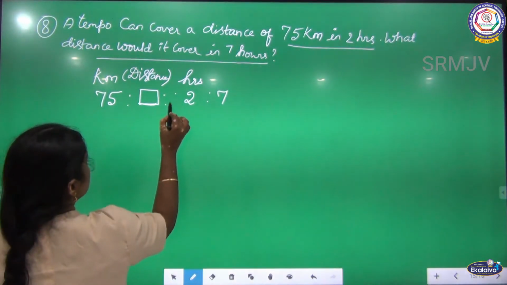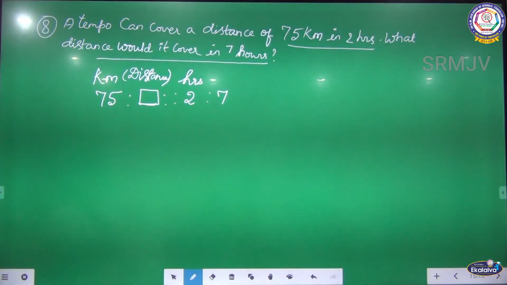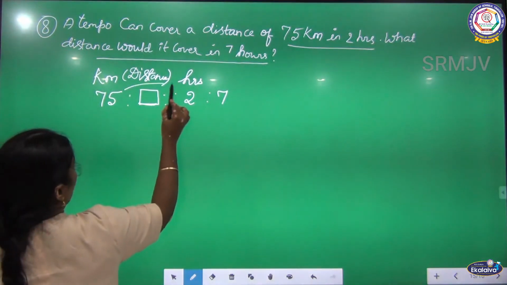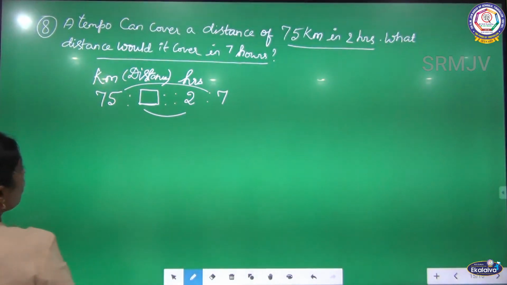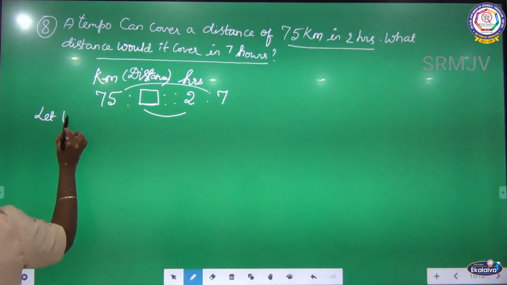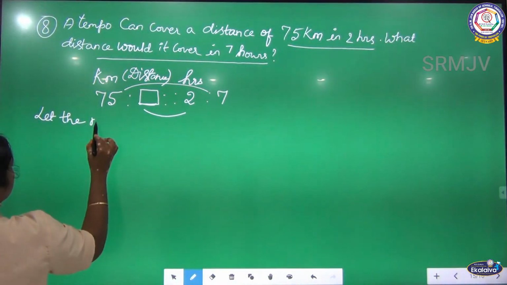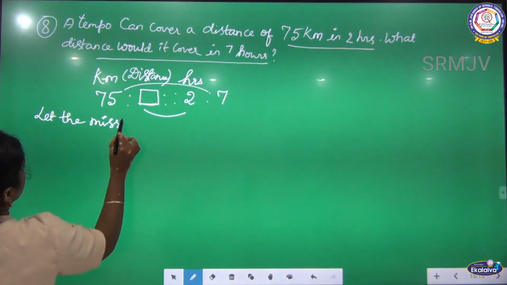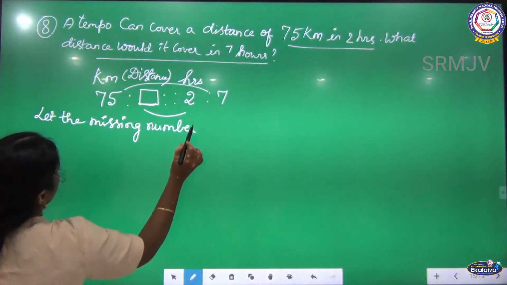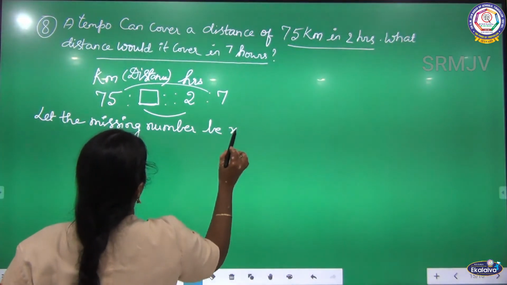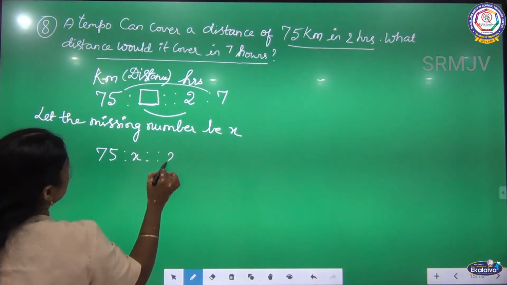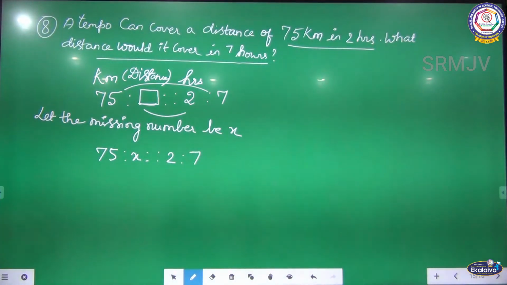Can you understand this? So 75 is to X is equal to 2 is to 7. Now listen children, the product of extremes is equal to the product of means. Let the missing number be X. So 75 is to X is equal to 2 is to 7.